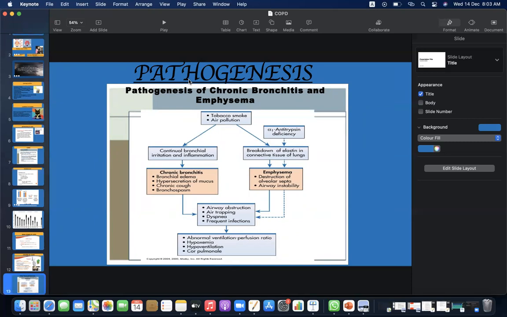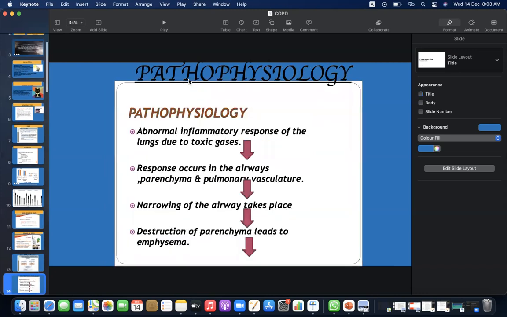Chronic bronchitis is basically bronchial edema, hypersecretion of mucus, chronic cough, and bronchospasm. Emphysema is destruction of alveolar septa and airway instability. Airway obstruction would be there. There would be air trapping, dyspnea, frequent infections, abnormal ventilation perfusion ratio, hypoxemia, hypoventilation, and cor pulmonale.